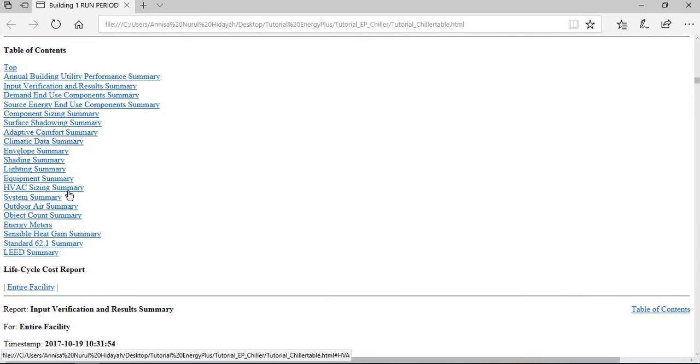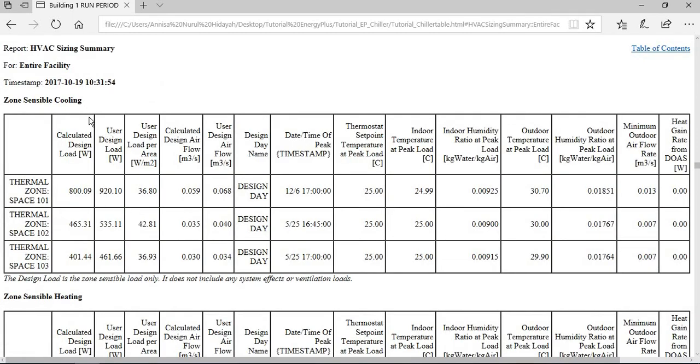If you want to see the HVAC sizing summary here, as you can see, we have the same calculated design load as the previous video when we used the VRF.